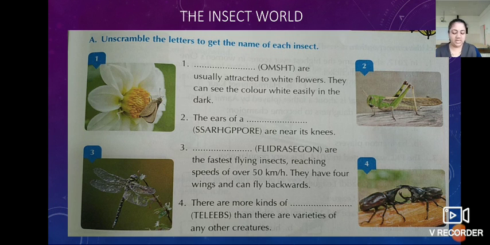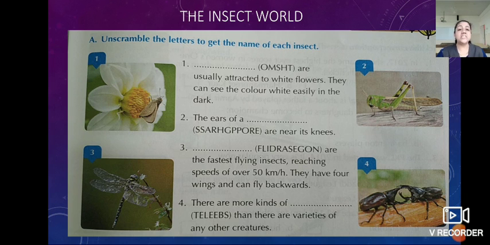Now the page number 27. Sorry, page number 29. Do you know about insects? This page is of the insect world. Insect world, small insects. Housefly, mosquito, grasshopper, like this. Okay.